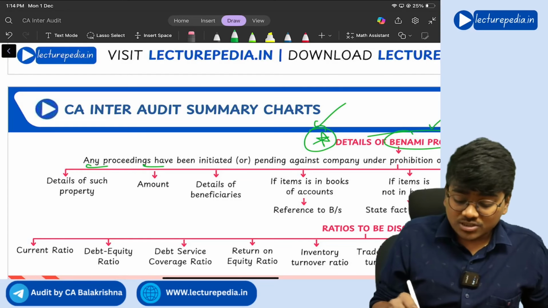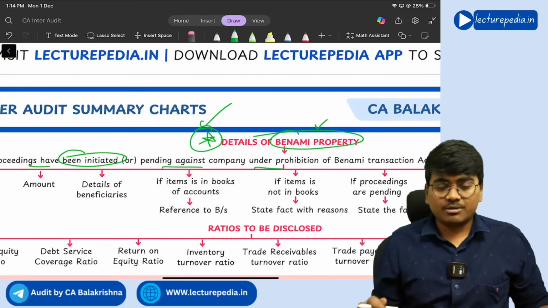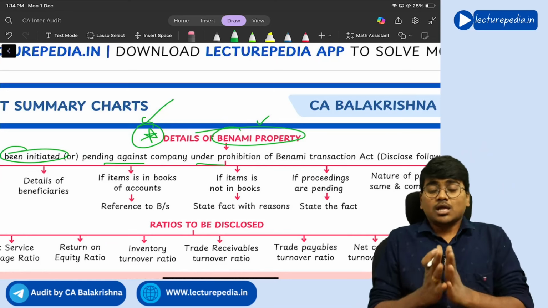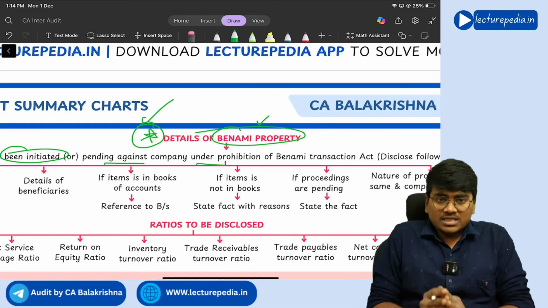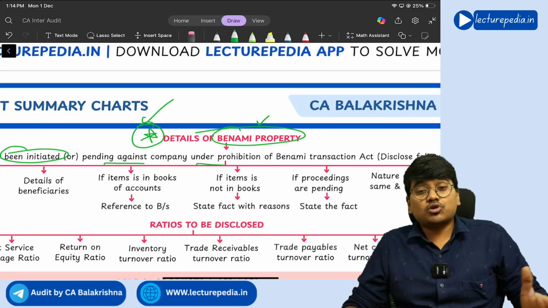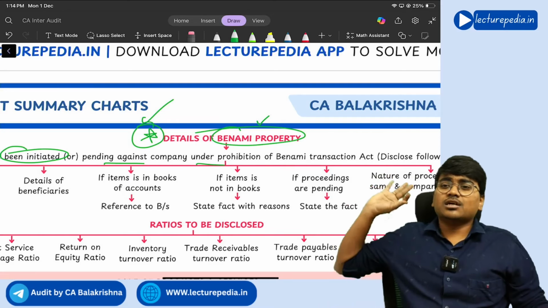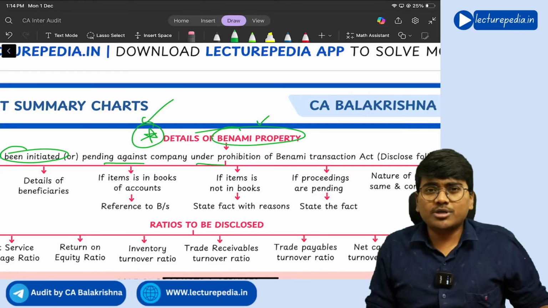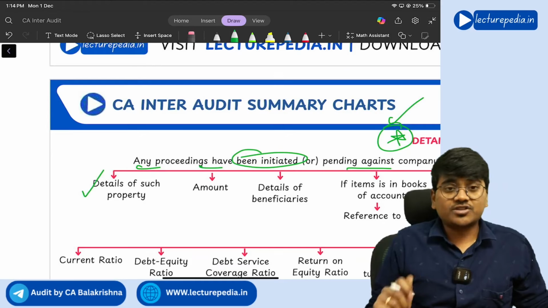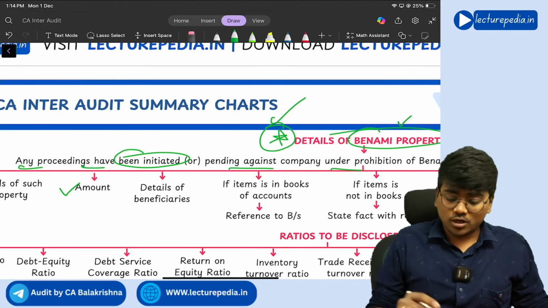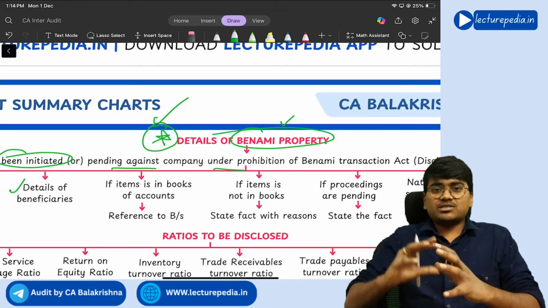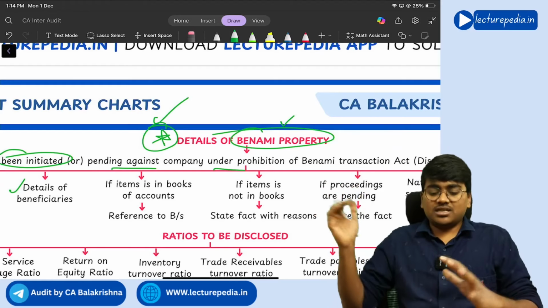See, whether any proceedings have been initiated or are pending against the company under the Prohibition of Benami Property Transactions Act. So the company needs to disclose whether, during the year or as on date, there are any proceedings pending against the company under this Act. If yes, details of such property, amount involved, details of beneficiary. Beneficiary means the person in whose name the property is registered.